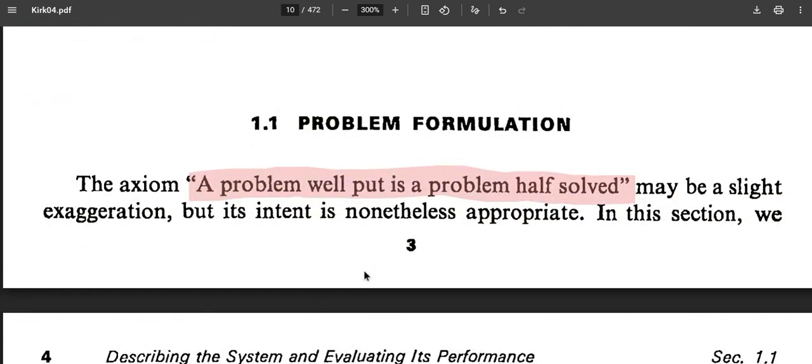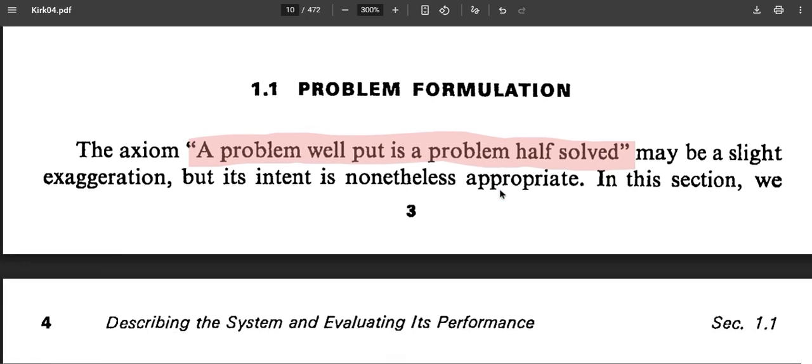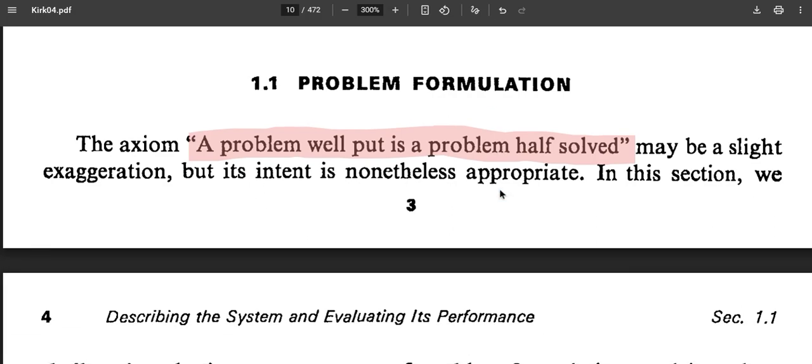In problem formulation, the important thing, as I personally understood, is well defining an optimization problem from the real world. If you make a mathematical formulation of the real-world optimization, that itself will go a long way toward solving the problem. That is one of the keys mentioned here: a problem well put is a problem half solved.